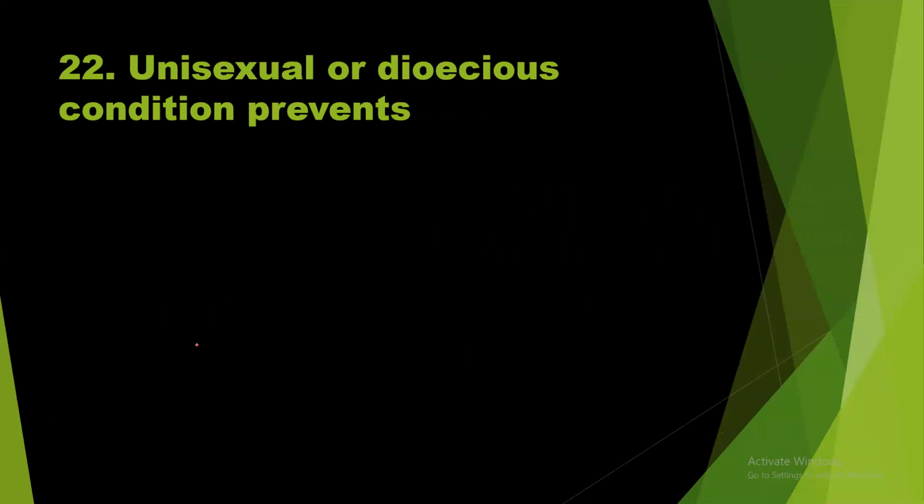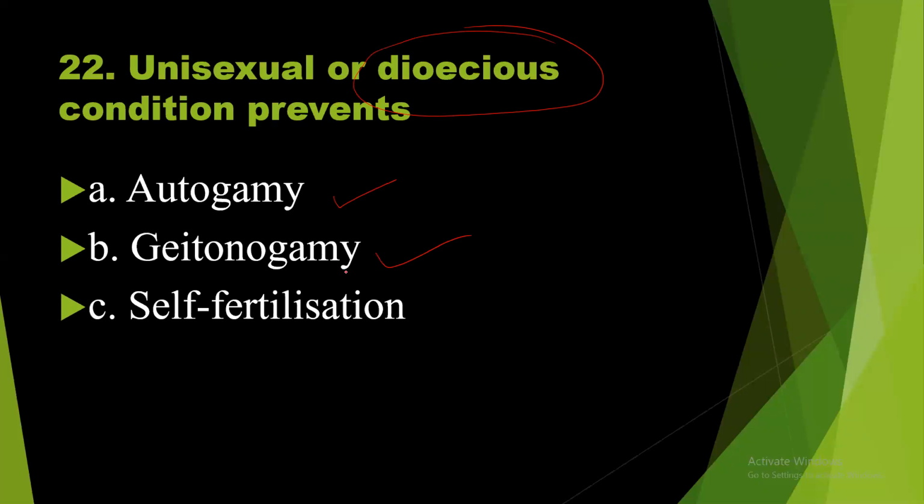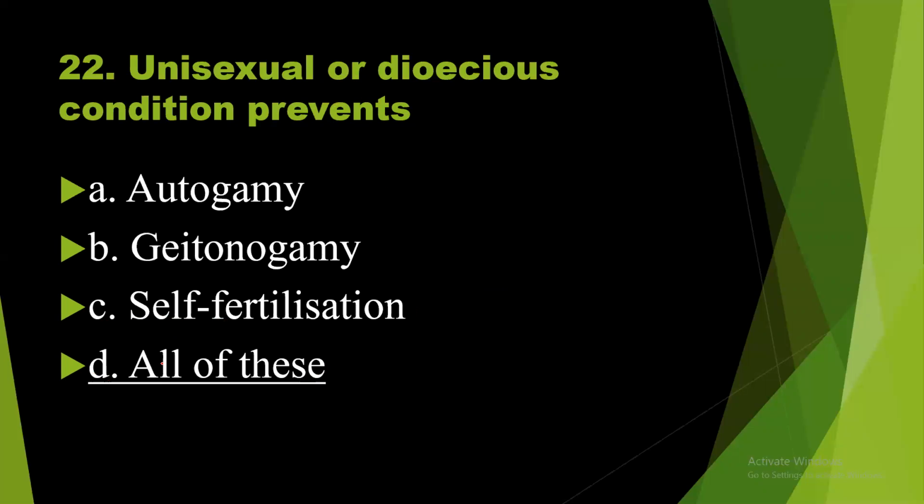Question number 22. Unisexual or dioecious condition prevents autogamy. Unisexual prevents autogamy. Yes. Geitonogamy. Unisexual dioecious condition. Dioecious means unisexual individuals. So definitely it prevents geitonogamy also. Self-fertilization is also prevented by this. Yes. So the answer is all the above. Option D is the right answer.